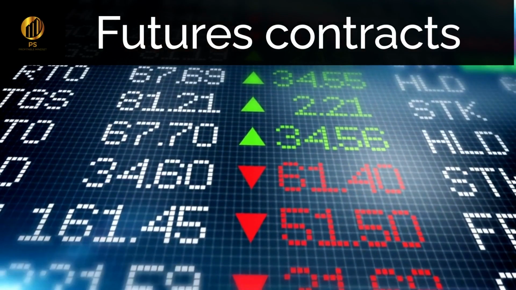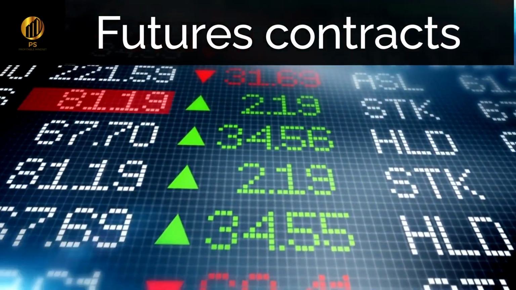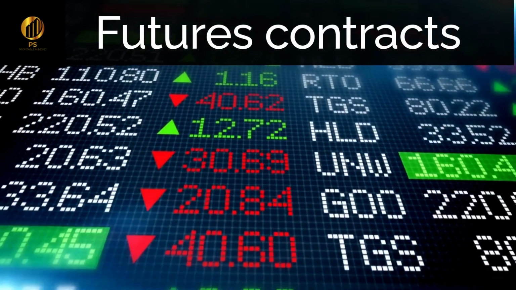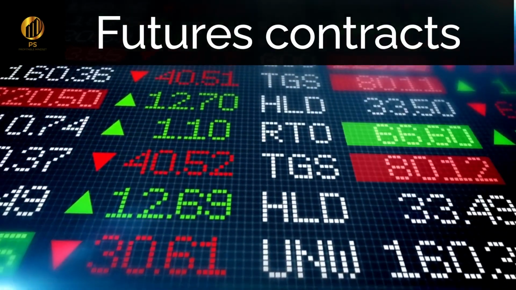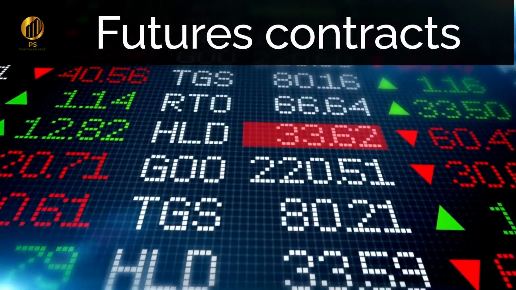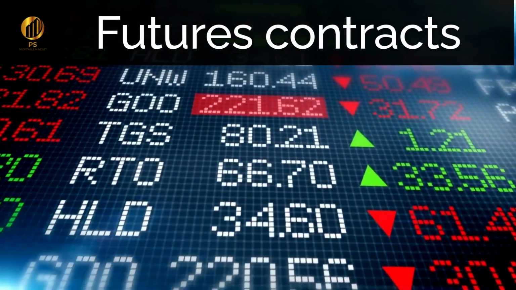First, speculation. Futures contracts can be used to speculate on the future direction of an underlying asset. For example, a trader who believes that the price of gold will rise in the future may buy a gold futures contract to profit from the increase in price.